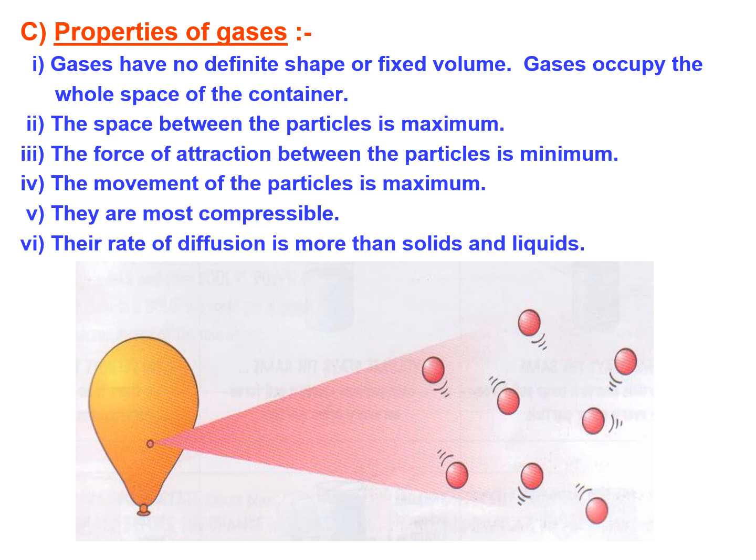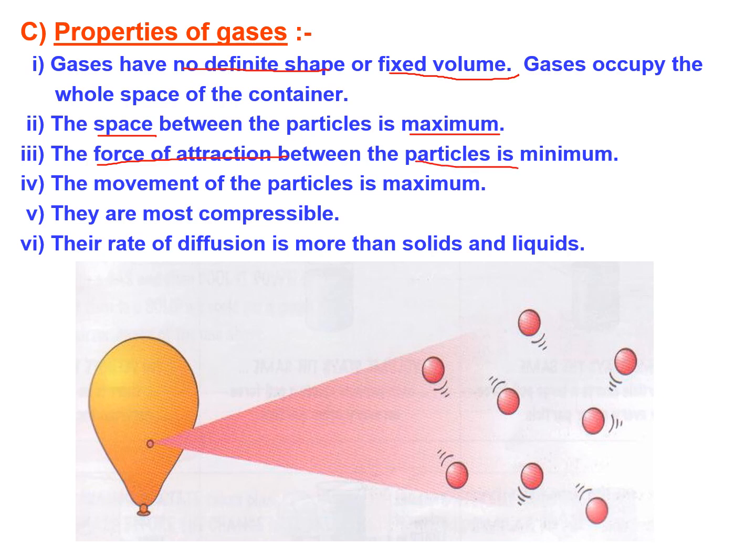Properties of gas. Gases have no definite shape and no fixed volume. Gases occupy the whole space of the container. The space between particles is maximum. The force of attraction between particles is minimum, right?